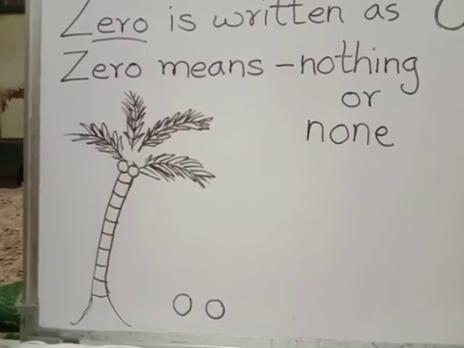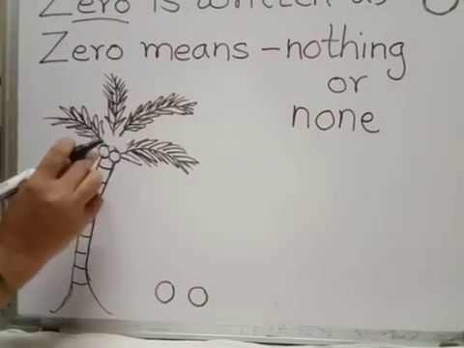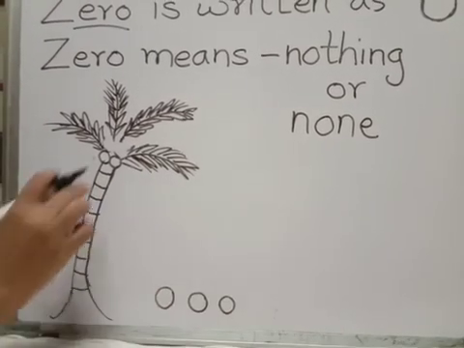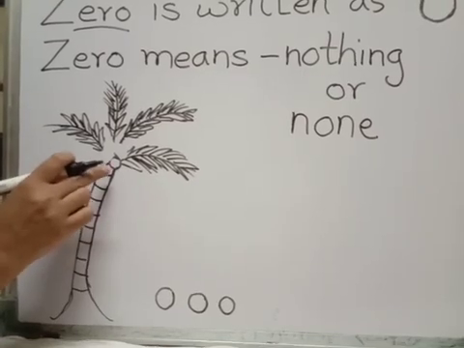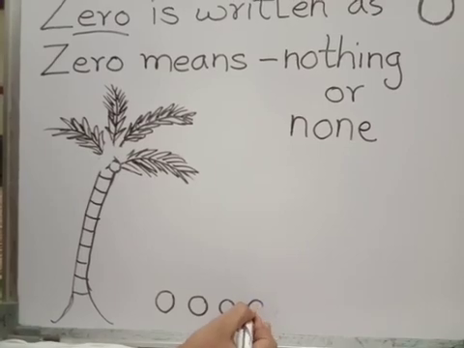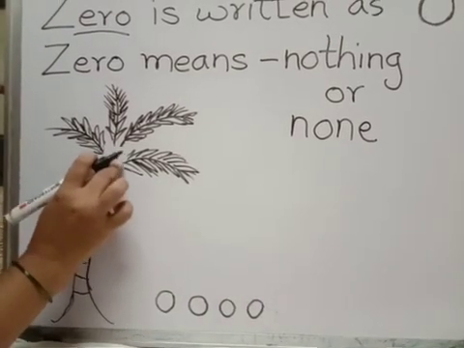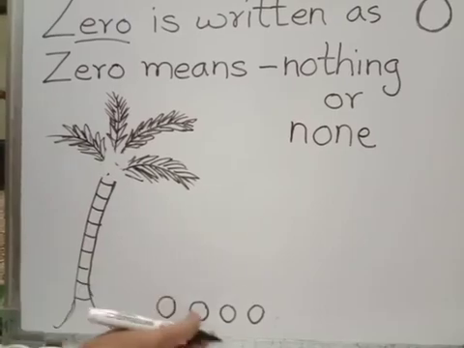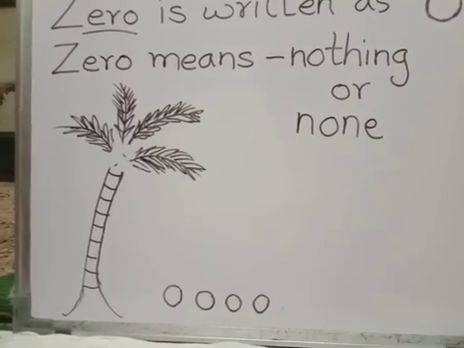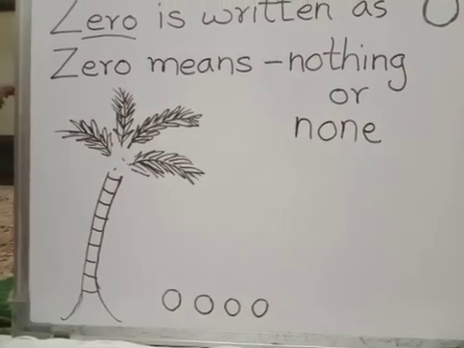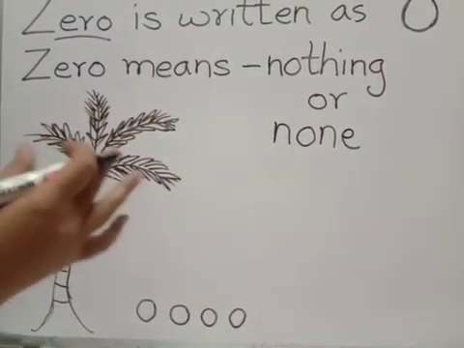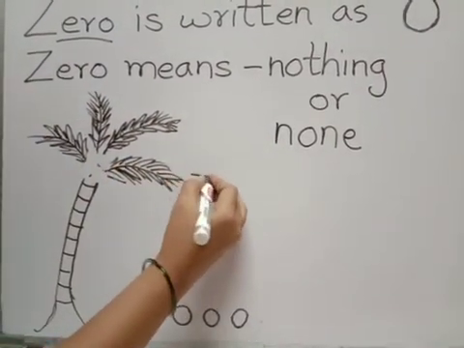Now from these 3 coconuts, one more coconut is falling down. Now how many coconuts are left? 2. Okay. Now from these 2 coconuts, one more coconut is falling down. How many coconuts left now? 1. Now this one coconut is also falling down. Okay. Now all the 4 coconuts are fallen down. Do you see any coconut on the coconut tree? No. So no, nothing. Not even one coconut is there. So what will we say? There are no coconuts on the coconut tree. No means nothing. Means zero.